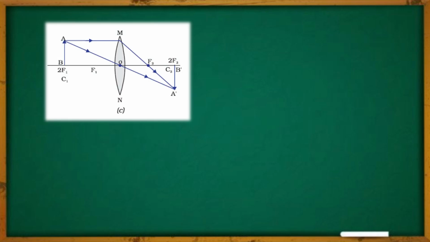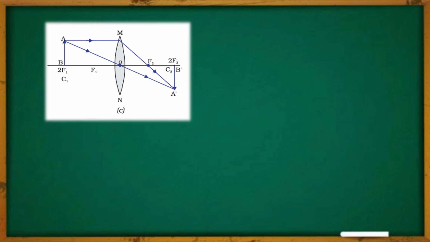This is the case when the object is placed at 2f1. 2f1 means that is the C1 point. So now let us see how the image will be created in this case. The first ray of light, which is moving parallel to the principal axis, after refracting through the lens, is passing through the point f2. Another line, which is coming from the object from point A, moves through the optical center O and remains undeviated.